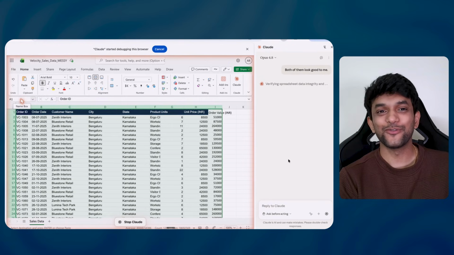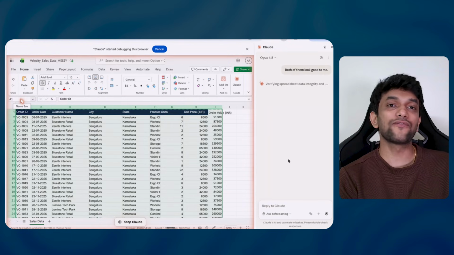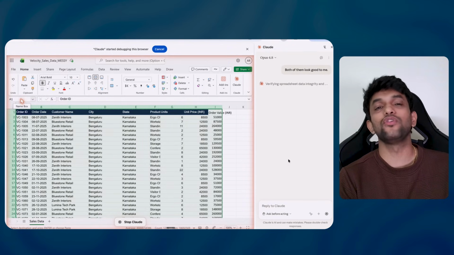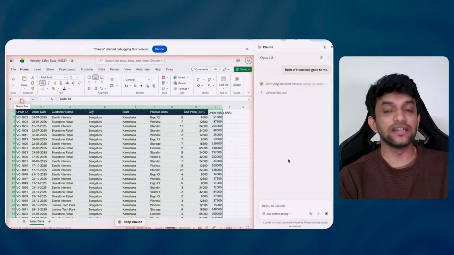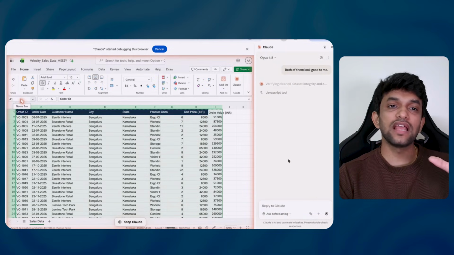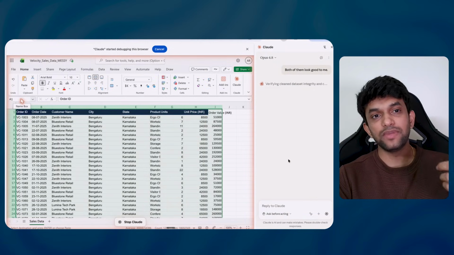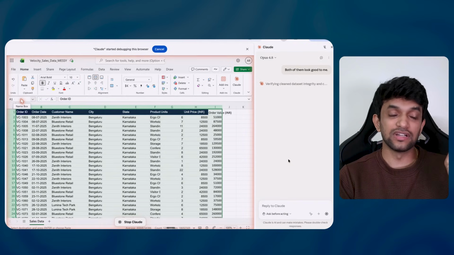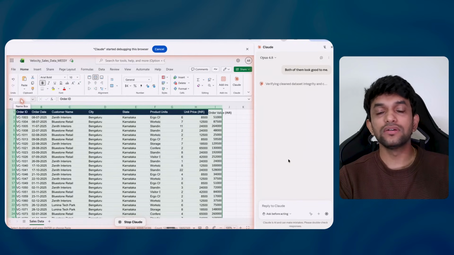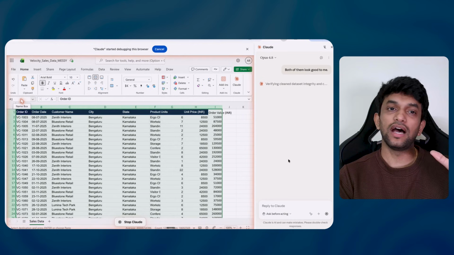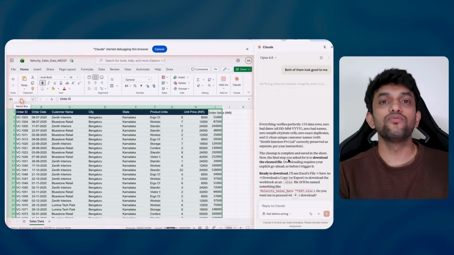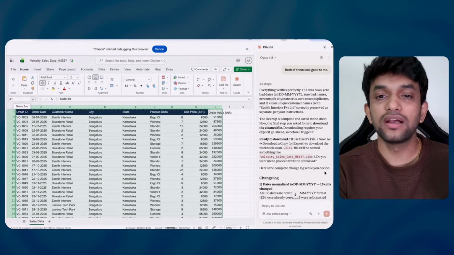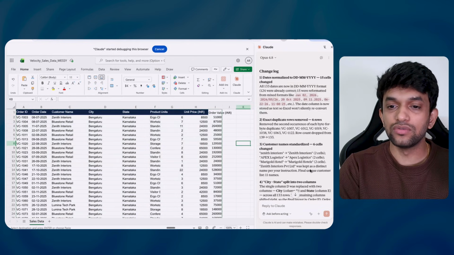If you wanna cheat at work, but yeah, please always remember our first rule: AI does your work, but you have to verify everything AI does. And there's one more trick. Never let AI work on your main sheet. Make a copy of the main sheet and then make it work, because it can delete certain things, and if you don't like the output, there's no going back. So as a hygiene factor, what you can start doing is create a duplicate. So it has done.